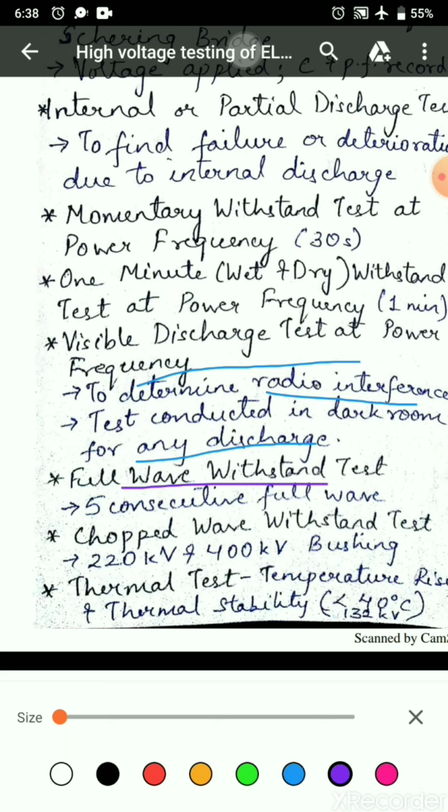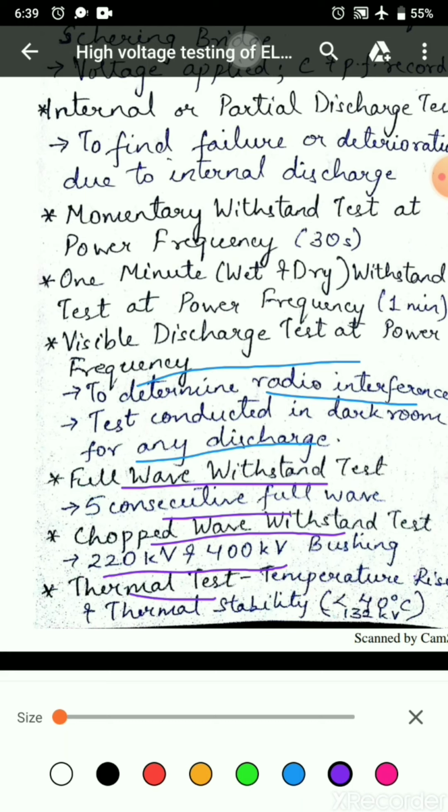Full wave withstand test. The bushing is tested for either polarity voltages for 5 consecutive full wave applications. If the test object has withstood subsequent application, then it passes the test. Chopped wave withstand test. It is the same as the full wave withstand test and it is done for high voltage bushings of 220 kilovolt and 400 kilovolt.